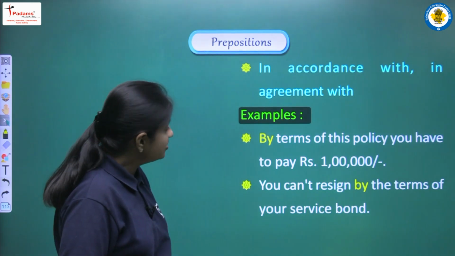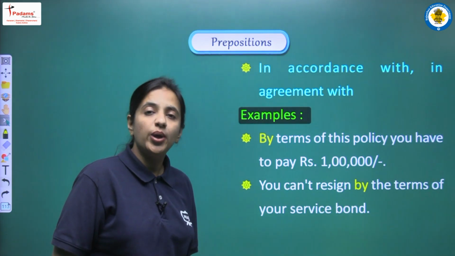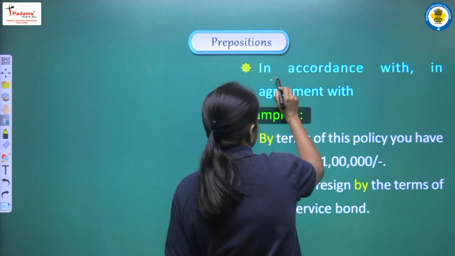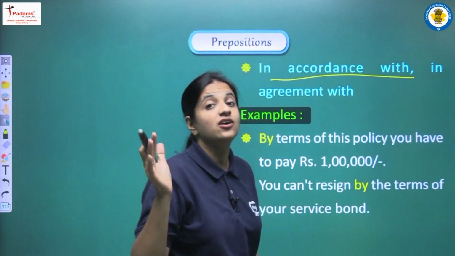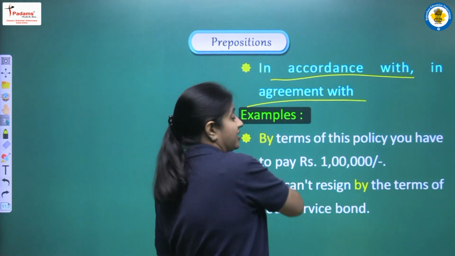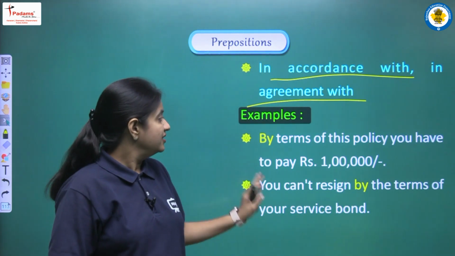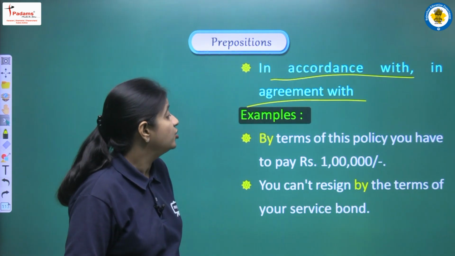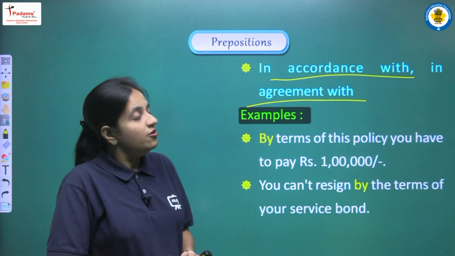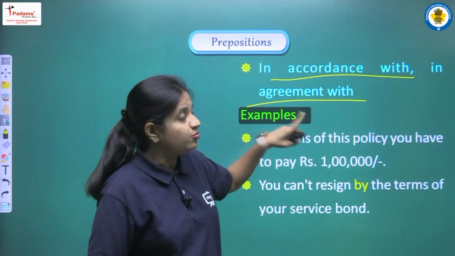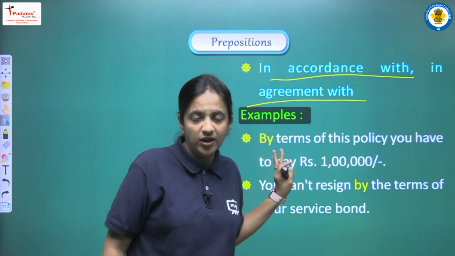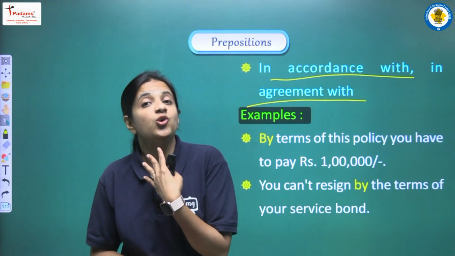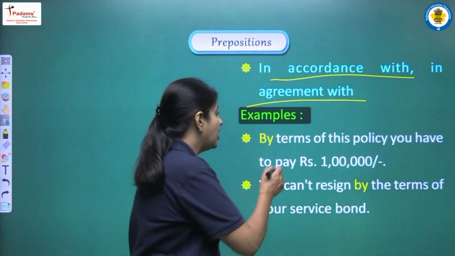In accordance with, or we can say in agreement with, is another use of by we are having here, and according to this point, by is used to show this kind of sense, that is in accordance with or in agreement with. Let's see the examples. The first is, by the terms of this policy you have to pay rupees 1 lakh. So here we are trying to say that according to this policy, yes, because we are talking about one policy and we are saying कि जो भी इसके अंदर rules and regulations हैं, so according to that, and for that meaning we are using by here.